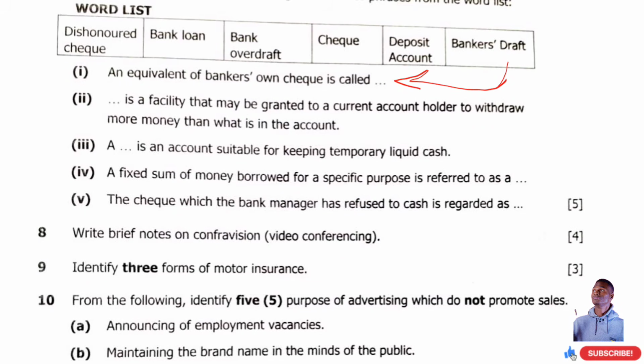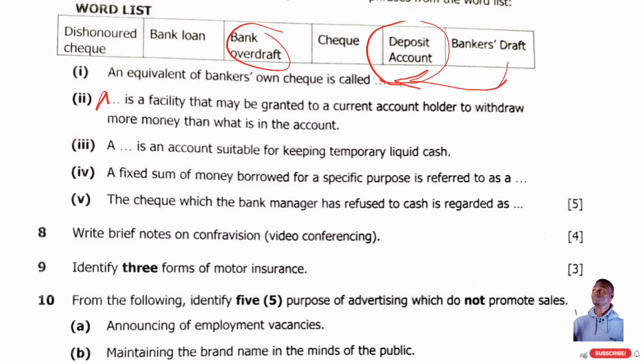Okay. Number 2, a dash is a facility that may be granted to a current account holder to withdraw more money than what is in the account. Simple. Bank overdraft. An overdraft. Number 3, a dash is an account suitable for keeping temporarily liquid cash. Temporary liquid cash, deposit account. Where is it? Okay, it's here. It's deposit account.